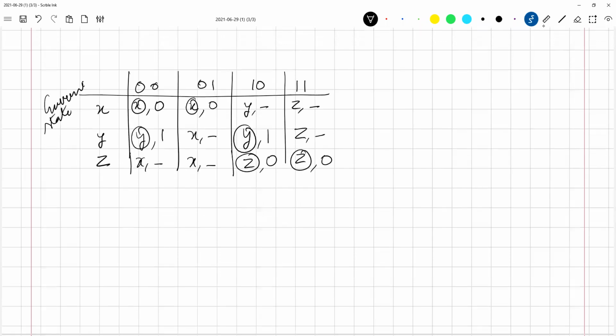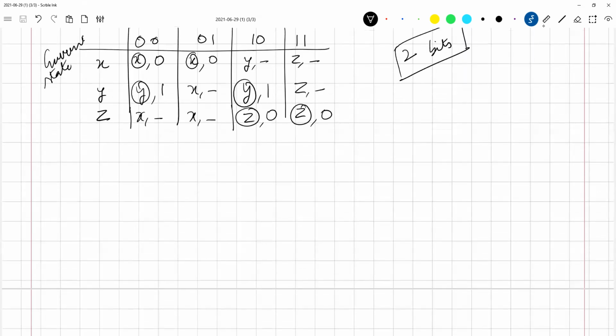So how many bits would be required to represent these states? How many states are there? 3 states, so 2 bits are required. But we have to be careful in these asynchronous sequential circuits because we do not have the clock to fall back upon. Everything is happening in real time. So we do not want something to happen. What is that something? I'll mention in a moment.